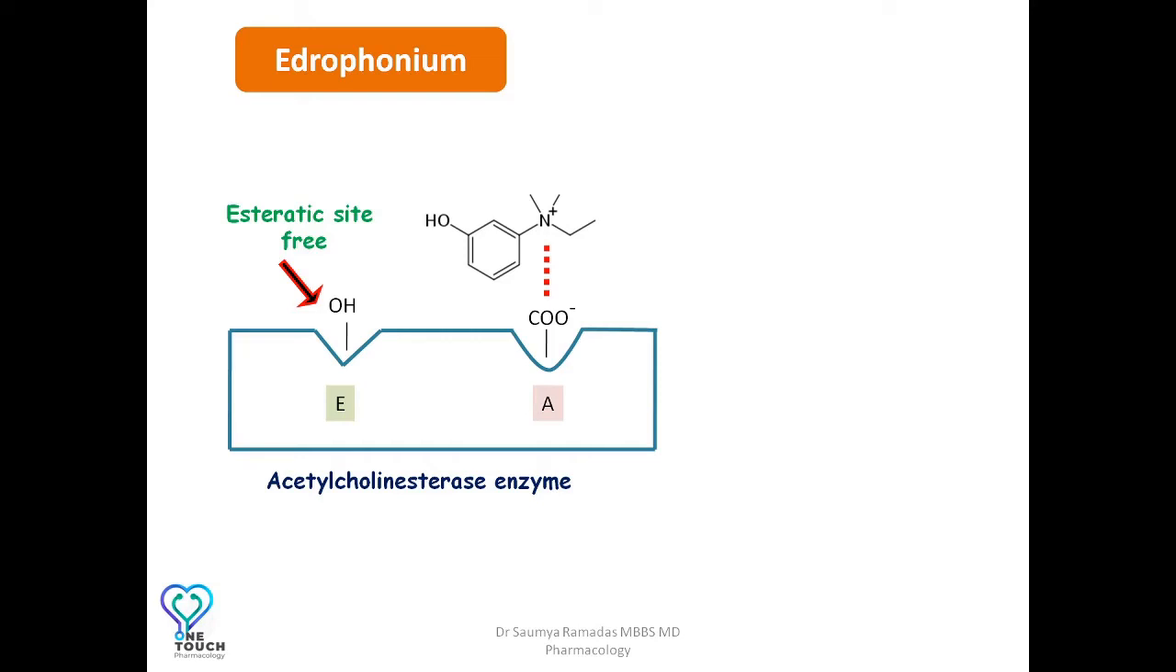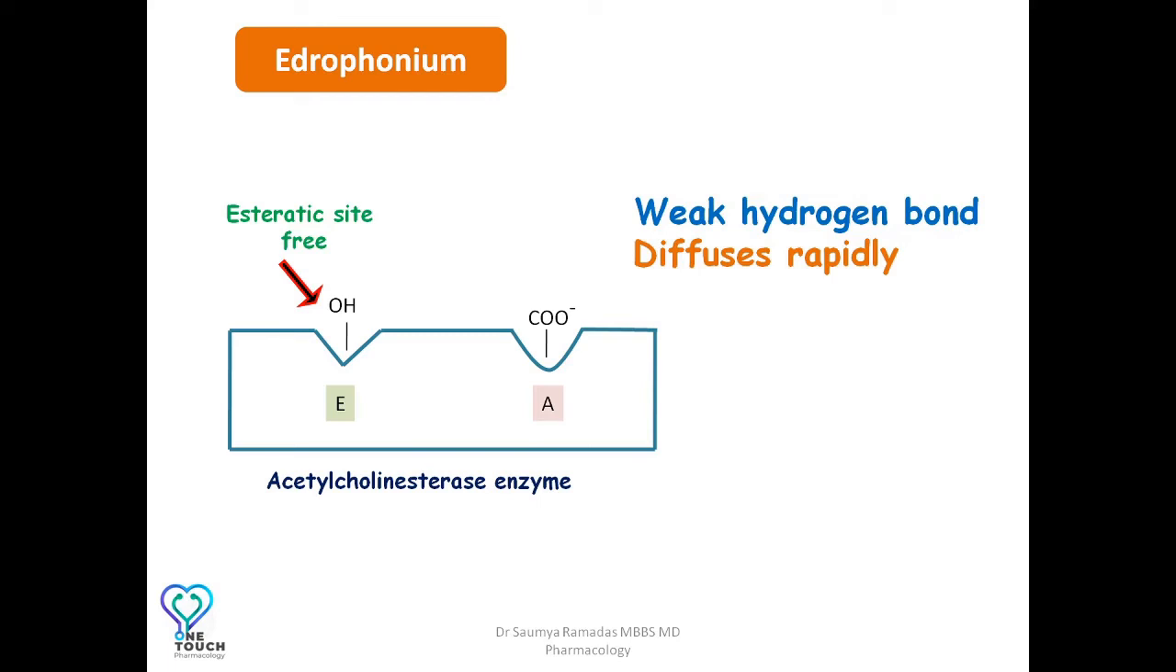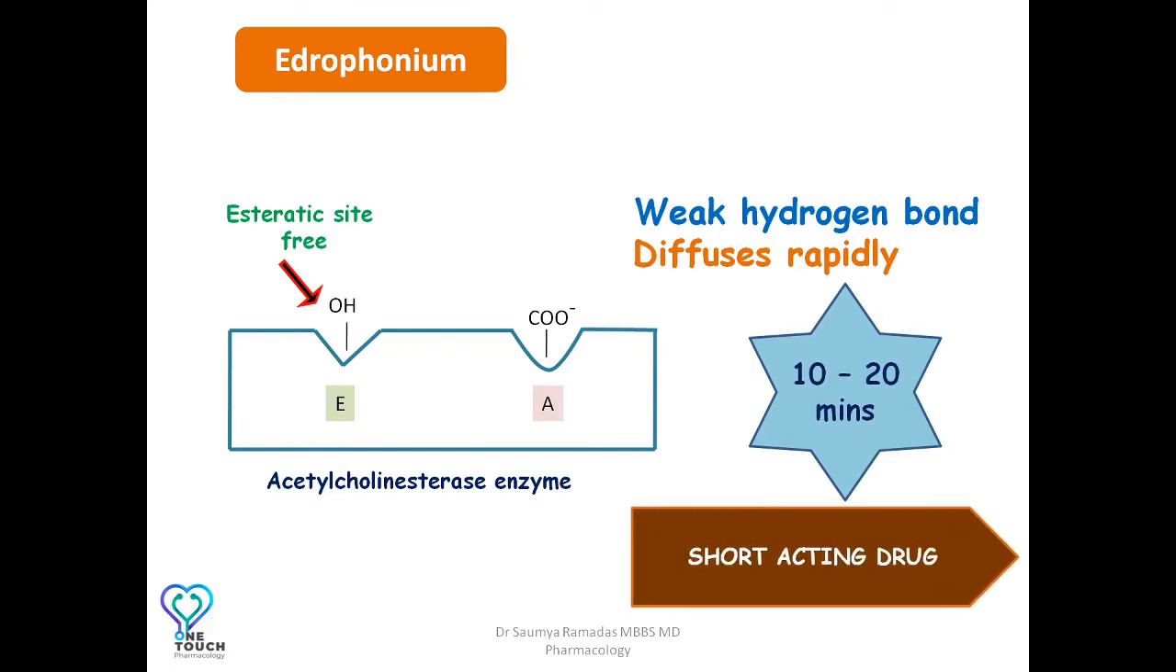The bond formed between edrophonium and cholinesterase enzyme is a weak hydrogen bond. Because of this, the drug can rapidly diffuse off without needing hydrolysis. The inhibition of cholinesterase enzyme by edrophonium lasts for only 10 to 20 minutes, making this drug a short-acting one. Because of this property, the drug is used in the Tensilon test, that is, to distinguish between myasthenic crisis and cholinergic crisis.